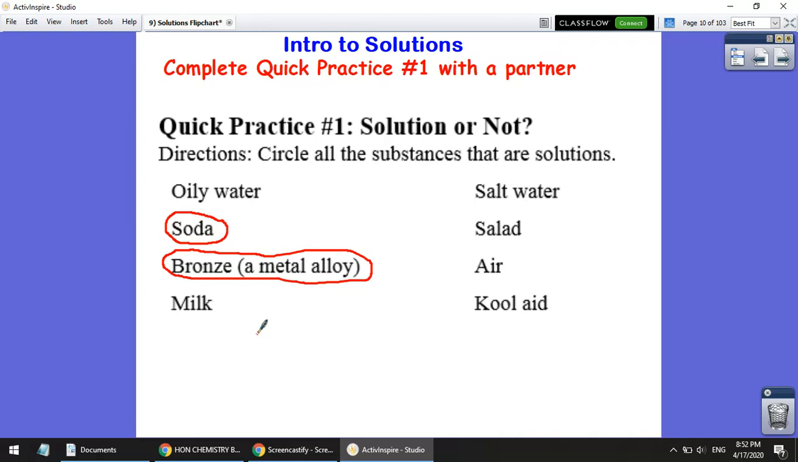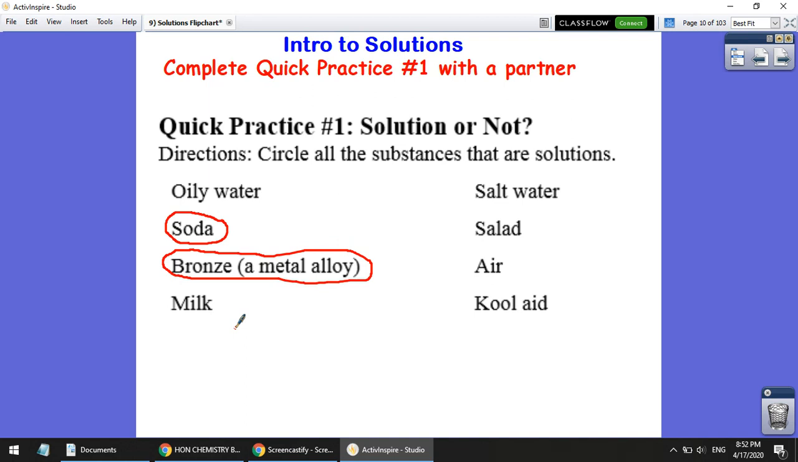I think you can make an argument either way for milk, to be honest, because milk does look pretty uniform. However, if you think about whole milk, real milk, a lot of times there's very fatty parts of it. In fact, sometimes the cream on milk separates and goes to the top. And we know that oil doesn't dissolve in water, and those fatty substances and those proteins in milk don't really dissolve in water.